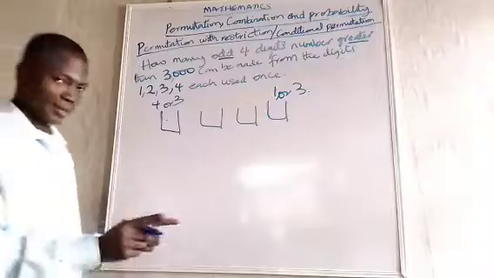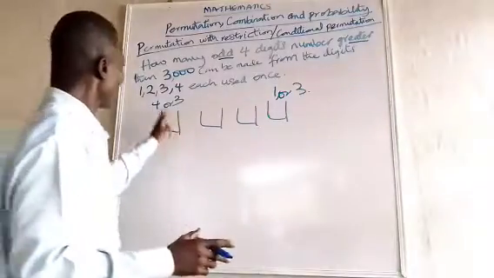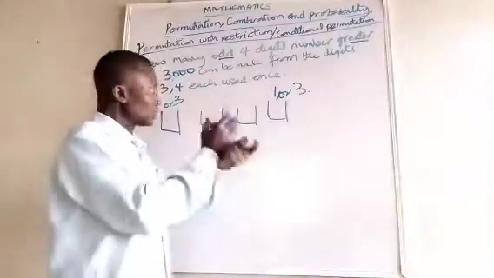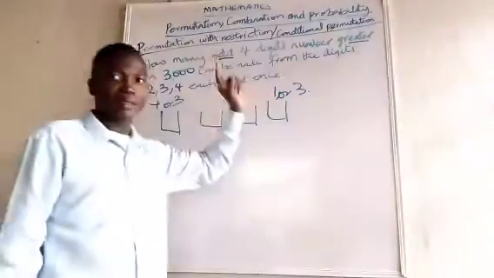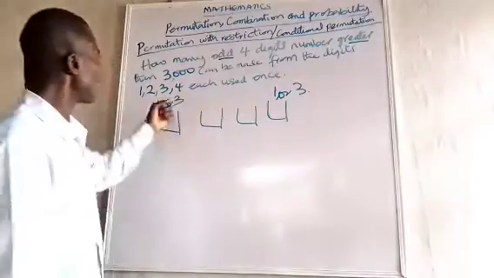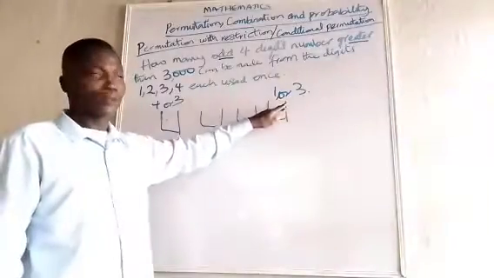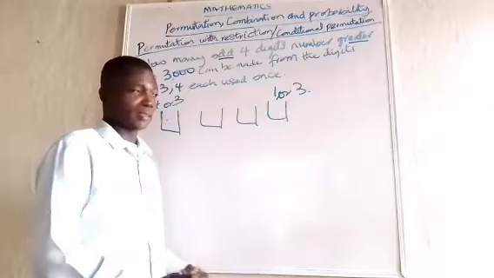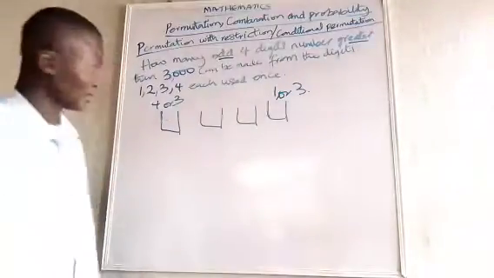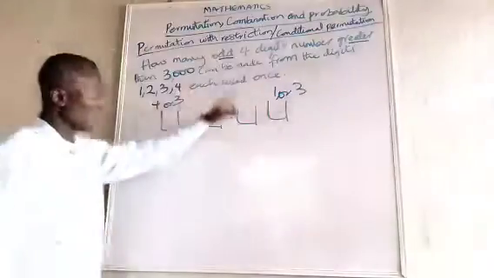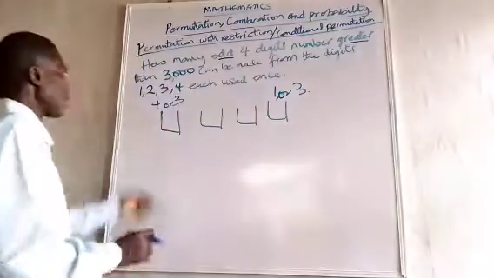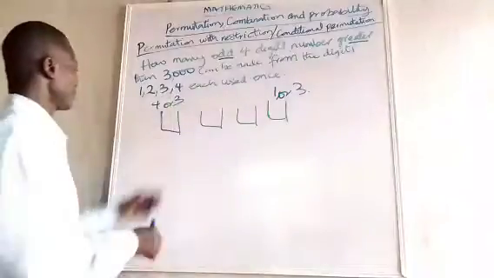Now, you can see that we have a condition here, you know, intermingling with the condition here. 3 here, 3 here. And the problem now is, if 3 is here, 3 cannot be here. So it affects the conditions seriously. So we have to look at it in 2 critical ways. When 4 starts, what happens here? When 3 starts, what happens here? Now let's start with when we have 4 as the number here.